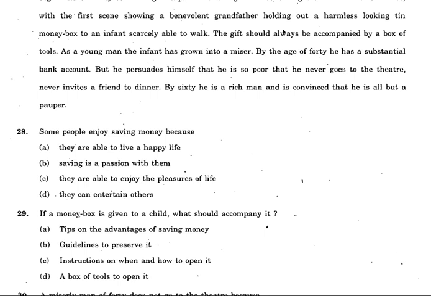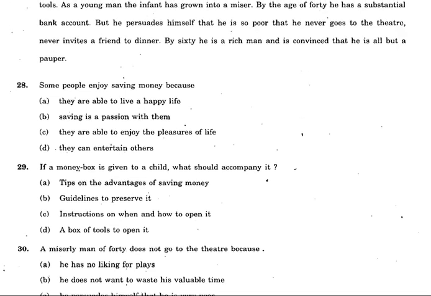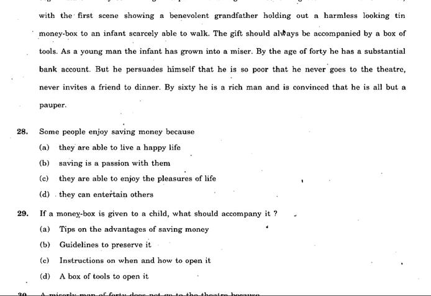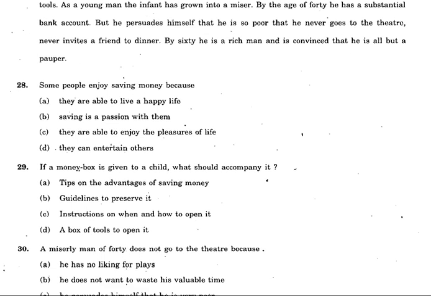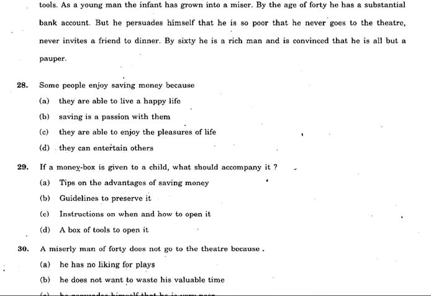Okay, we'll go to the last question. A miserly man of 40 does not go to the theater because. Now, what was there in the passage? Yes, a young man, the infant has grown into a miser. By the age of 40, he has a substantial bank account. But he persuades himself that he is poor. So he persuades himself that he is so poor that he never goes to the theater.